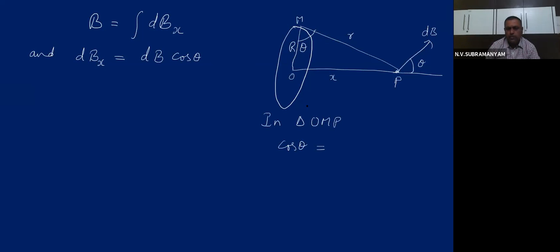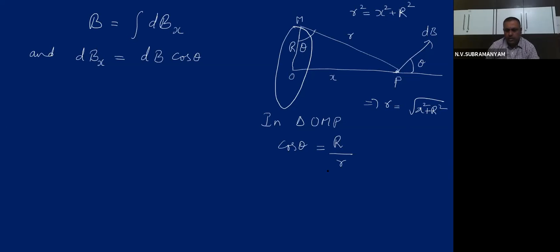Adjacent side by hypotenuse. Adjacent side is capital R, and hypotenuse is small r. And already the formula for small r square you wrote: x square plus capital R square. Yes or not? That means the small r value is equal to the square root of x square plus capital R square.